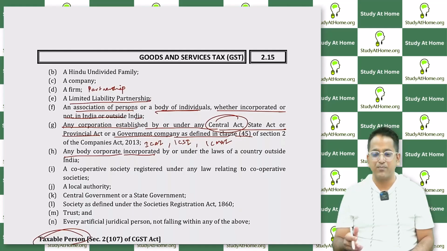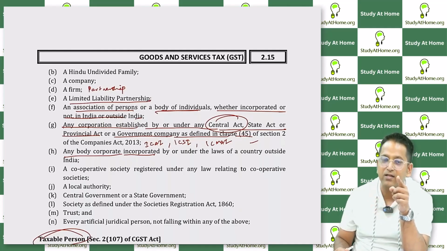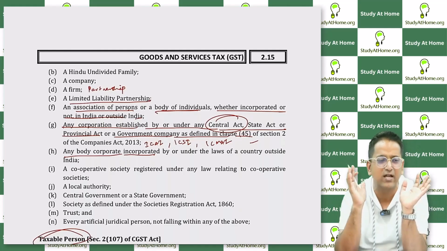Now let me tell you one thing. You will say, sir, because you won't let me move ahead from here, right? It shouldn't become a mess. Because actually, I am telling you about a person on whom GST is applicable. Will they pay this GST? That will be the case when they are a taxable person. Right. So GST applies to them. But the students still only know half the story. They don't know the whole thing yet. They'll get confused about that.